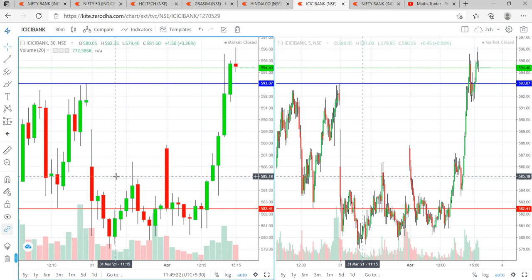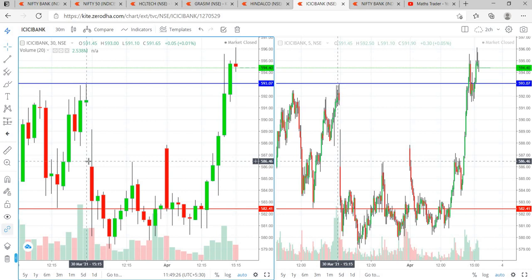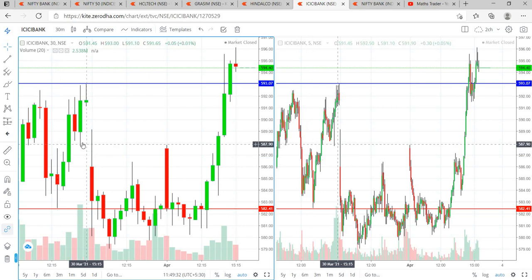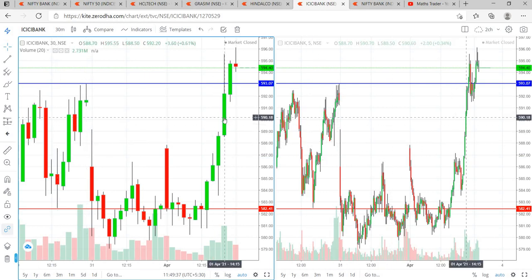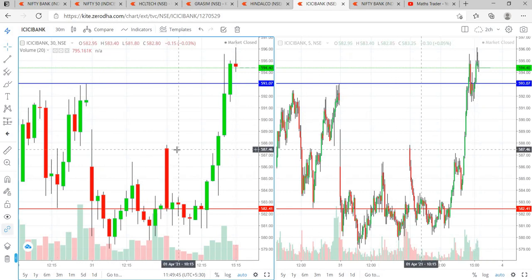Now we are watching ICICI Bank. On 30th March, the high was 593 and the low was 582.50. On 1st April, I was waiting for this high to break. That happened at 593, at 2:15. From there, it went up to 595.55 and then it went up to 596.10. The range bound market has changed into a trending market in the case of ICICI.